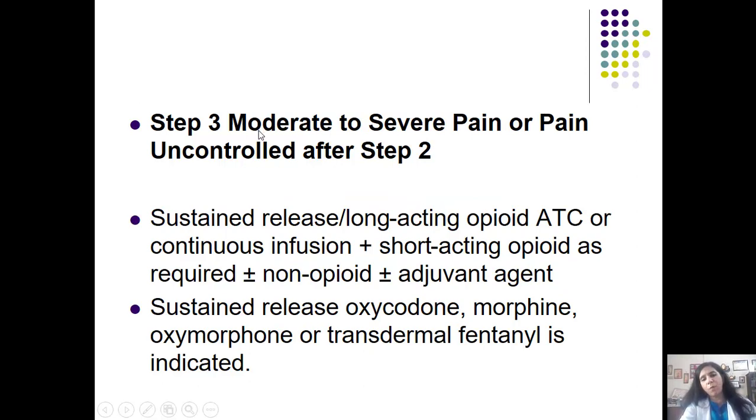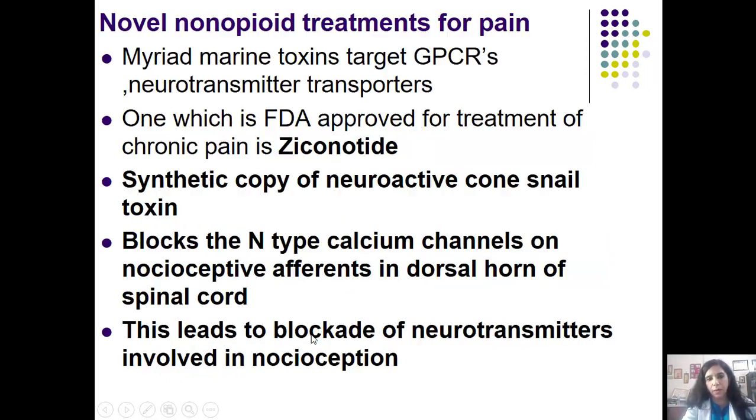Now, step 3 is moderate to severe pain, or pain which is uncontrolled after step 2. So here we would like to give sustained release long-acting opioids, students, orally or by continuous infusion or patient-controlled analgesia, plus a short-acting opioid for breakthrough pain in the form of fentanyl or buprenorphine, plus or minus non-opioids; NSAIDs can be supplemented, plus or minus adjuvant agents. So for short-acting we can give fentanyl, and for sustained release we can give oxycodone, morphine, or oxymorphone.